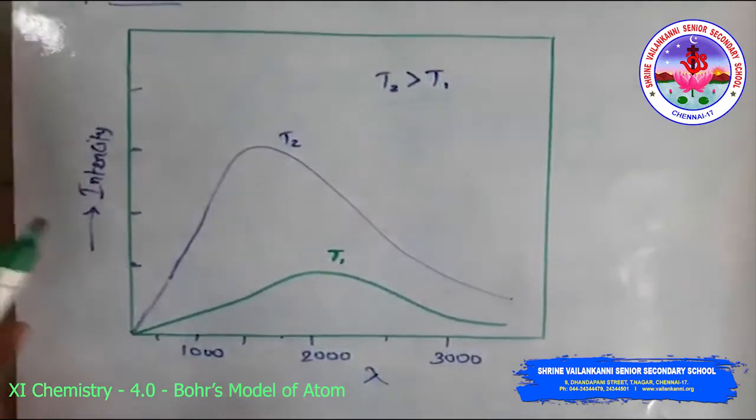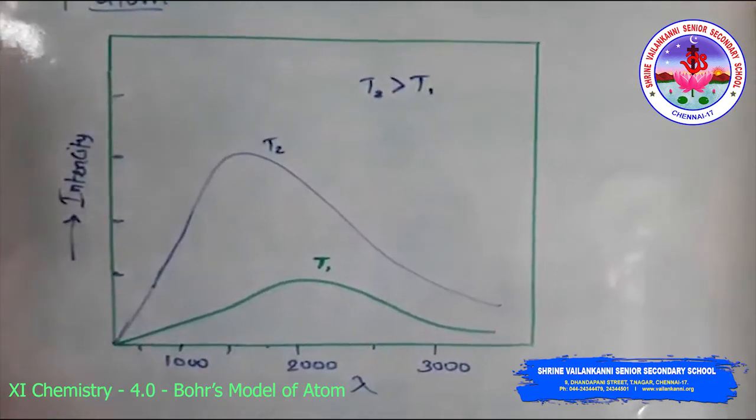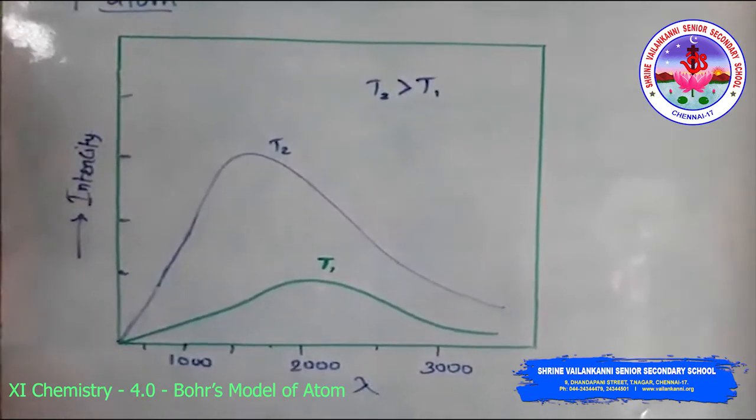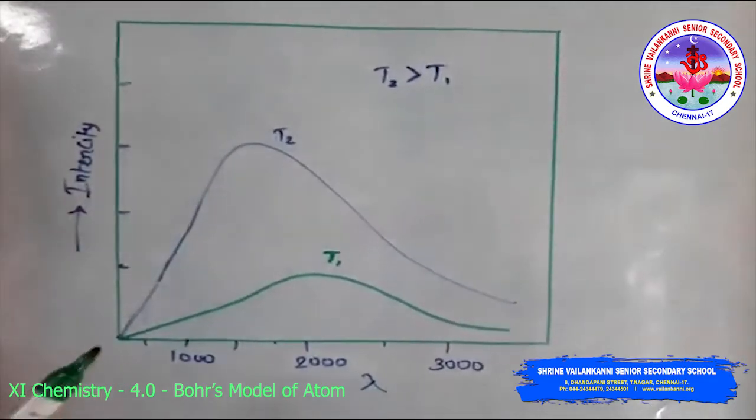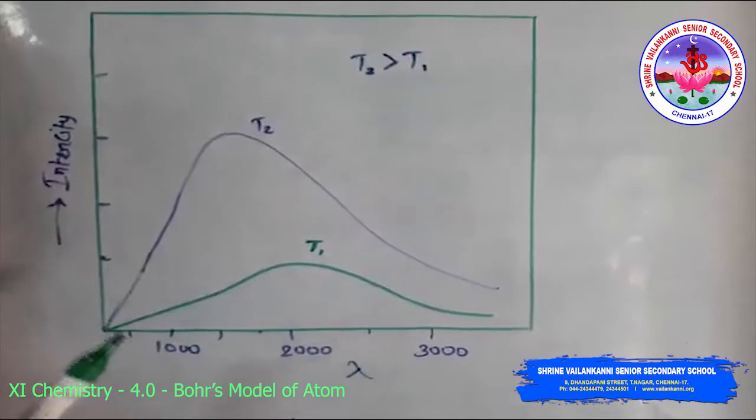The third is the variation of heat capacity of solids as a function of temperature. The fourth is the line spectra of atoms, with special reference to hydrogen.